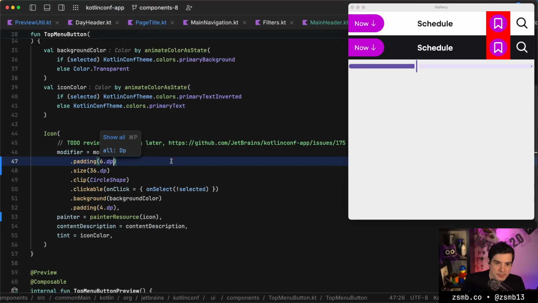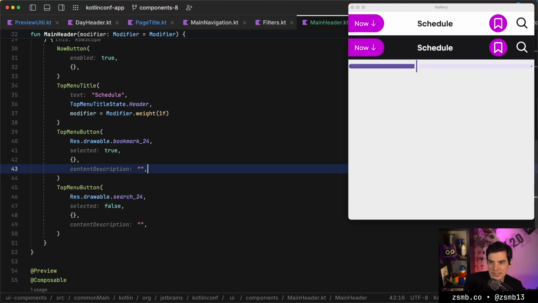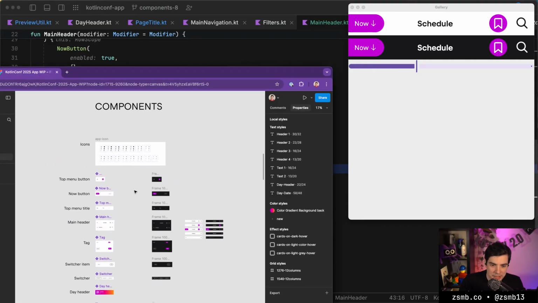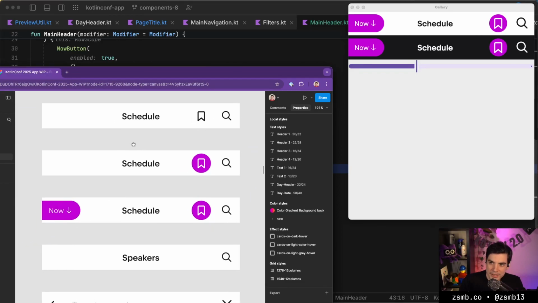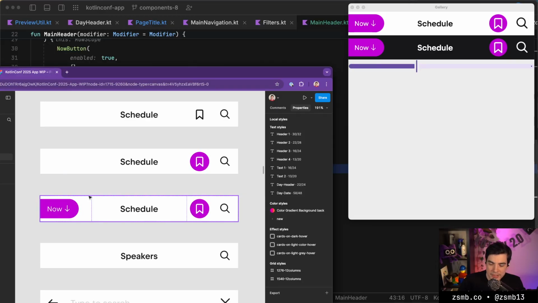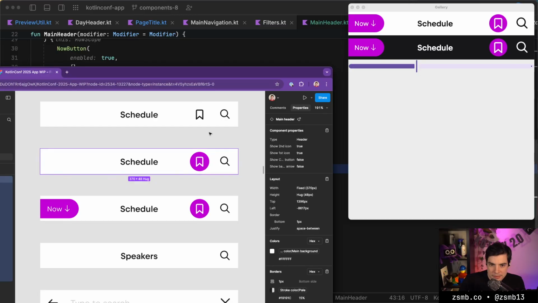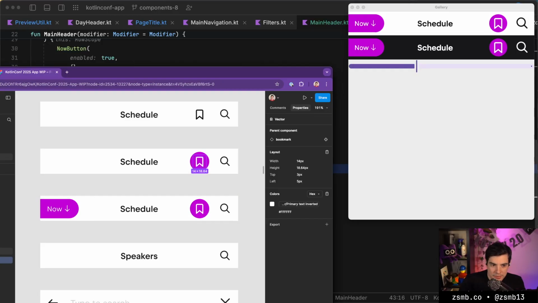That's 48 dps. So we can go back to our header. We can remove the wonderful background I've added, and this now looks like it's shaped correctly. If anything, it looks like the icons are a bit too far apart from each other with all this space that they have, but I think that's correct according to the design. Now I'm thinking the icons are a bit too large. Are they? Okay, again, this is 36. That's 48. It looks correct.